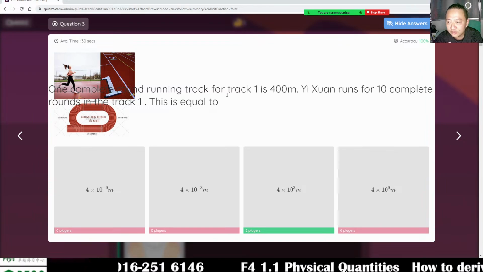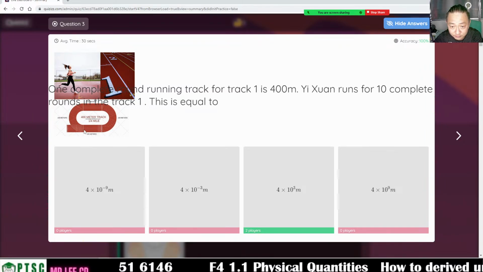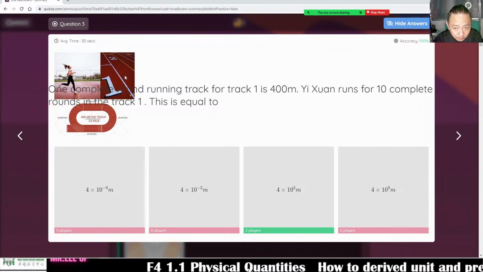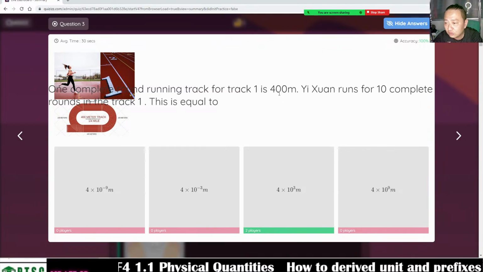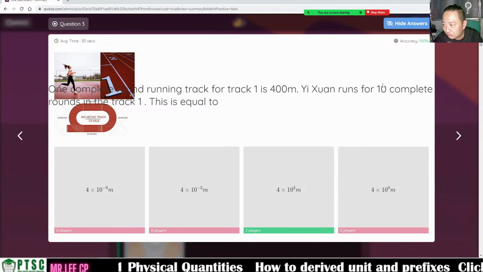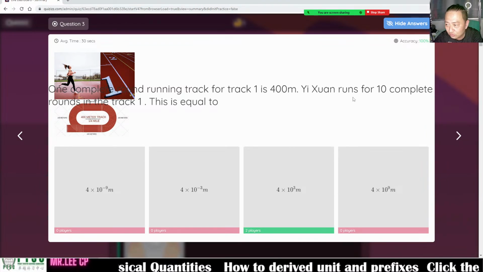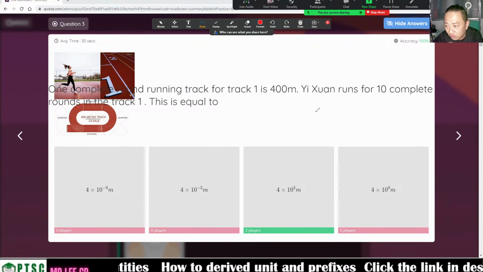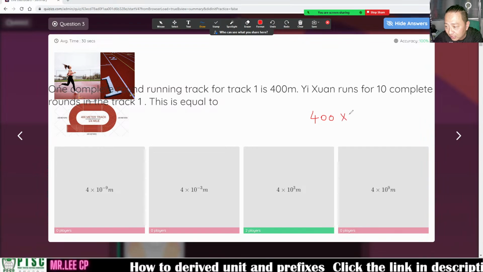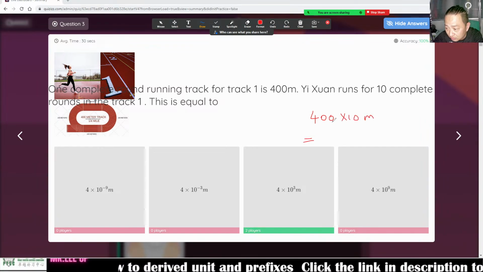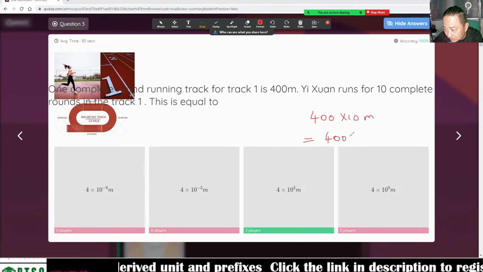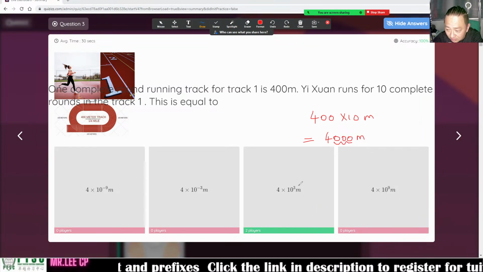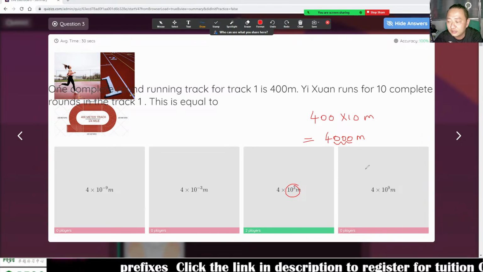One complete round running track for the track 1. Where is track 1? Track 1 is here lah. This one is track 1. Track 1, track 2, track 3. So you run track 1 is 400 meters. You run for 10 rounds. You should run for 10 rounds, 10 complete round, no? So 10 complete round is 400 times 10 meter, which is 4,000 meter. 4,000 meter is 4 times 10 power 3, right? And this one, yes, right?